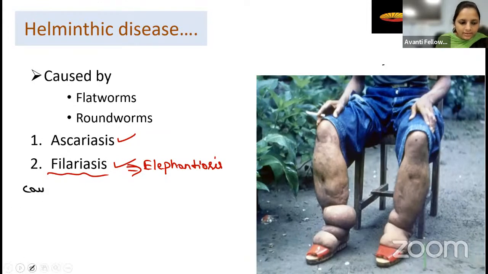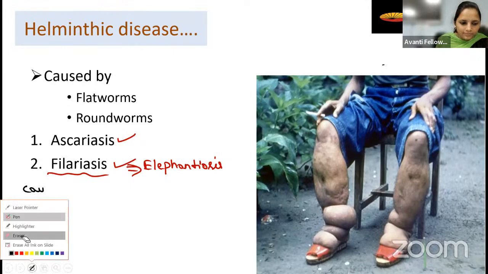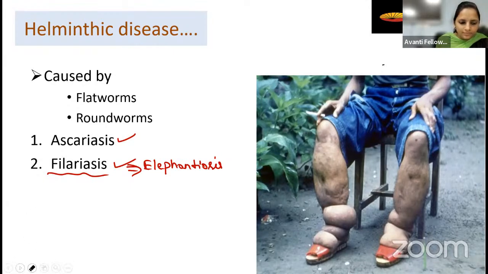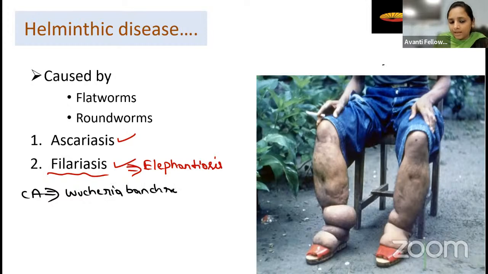Causative agent. I will write Ca. Which is the causative agent here, students? That is Wuchereria bancrofti. And the other species is also there, that we call Wuchereria malai. So that is Wuchereria bancrofti and another one is Wuchereria malai.